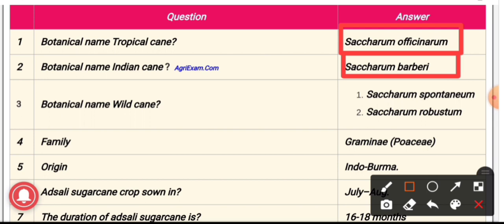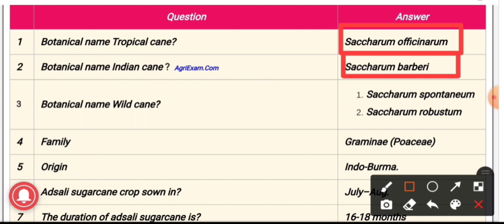So now here we will have a discussion on the key points of the cultivated species. Saccharum officinarum is a noble cane, tropical cane, thick and juicy, and it contains low fiber content. Saccharum barberi, the origin of Saccharum barberi is India, thus it is known as Indian cane. It has low sucrose and high fiber content with short and thin stalk.